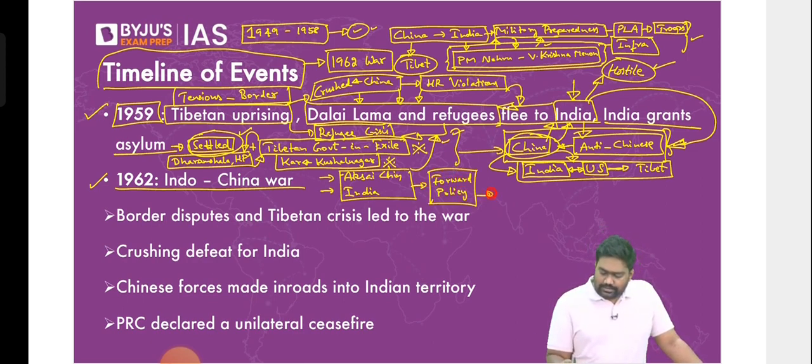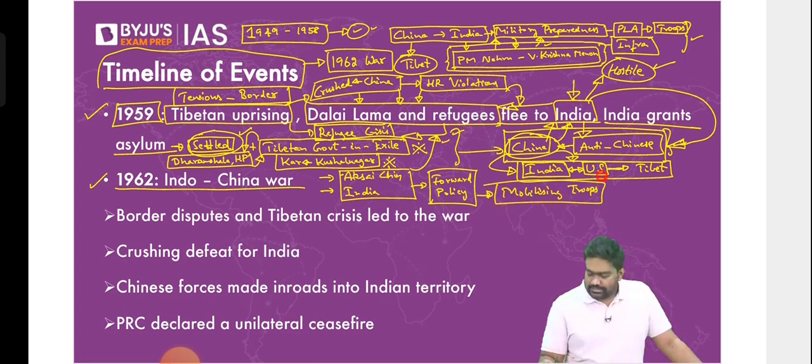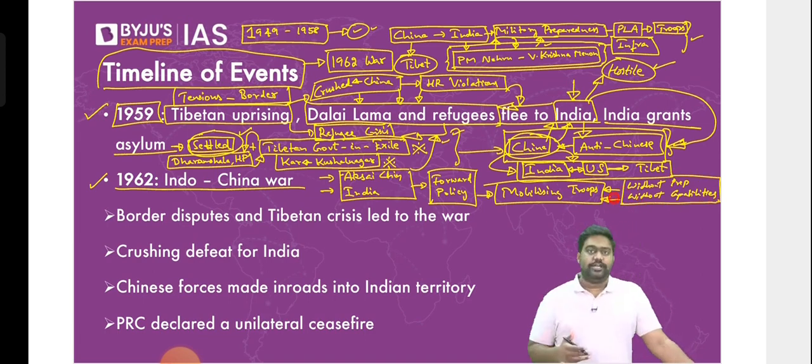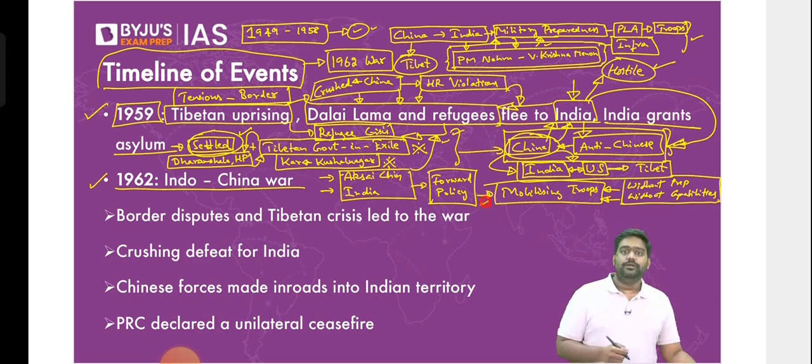Under the forward policy, India also started mobilizing troops to the forward areas without the right preparation, without the right capabilities. See, in geopolitics, it's very, very important to be realistic. You should first gauge and understand your own capabilities. At that point, India was clearly outmatched by China in terms of military power. China was a vastly superior military power. China has maintained this military edge even today against India, right?